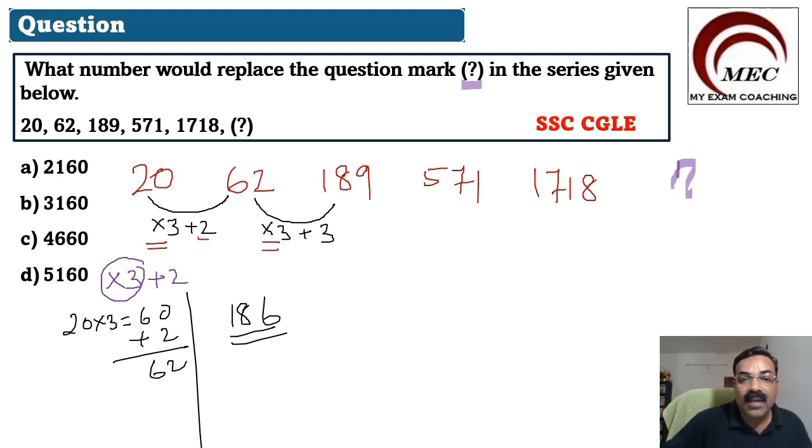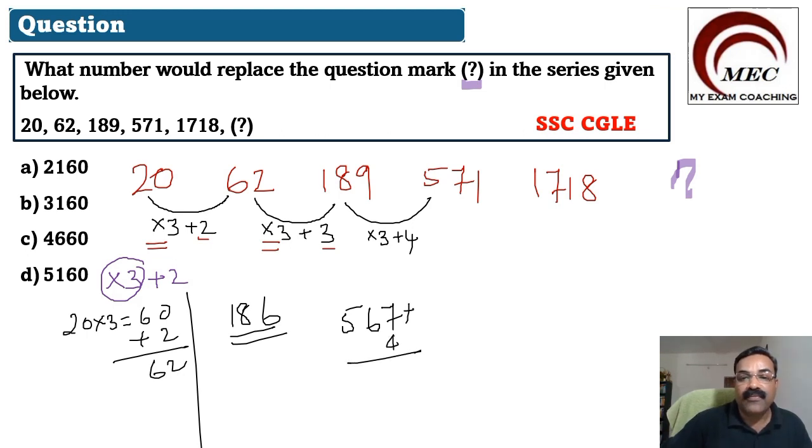Multiply by 3, add 3. So now what is next? Multiply by 3, add 4. When you multiply this number by 3, you will get 3 9s are 27, balance 2. 3 8s are 24, 25, 26, 2 and 5. 567 plus 4.